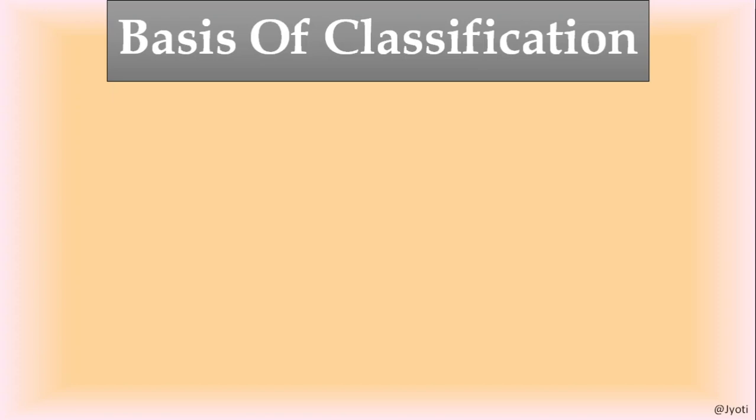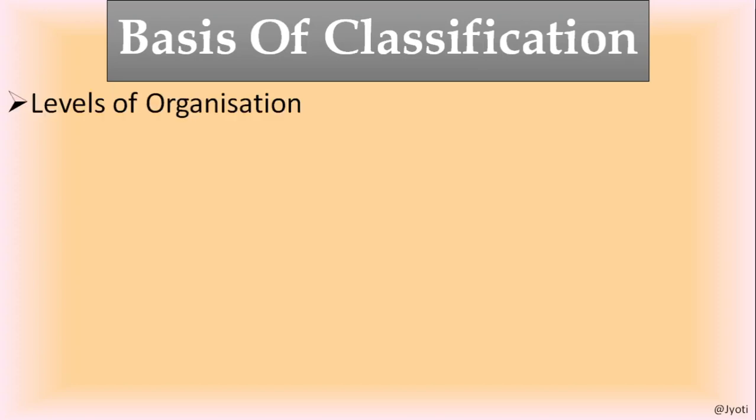Today we will discuss the animal kingdom, the last and higher kingdom that includes all the animals. This kingdom includes all the living organisms which are eukaryotes, multicellular, without cell wall, and having heterotrophic mode of nutrition.